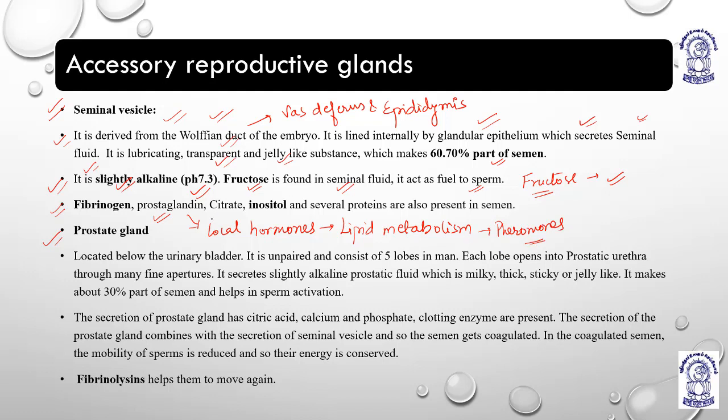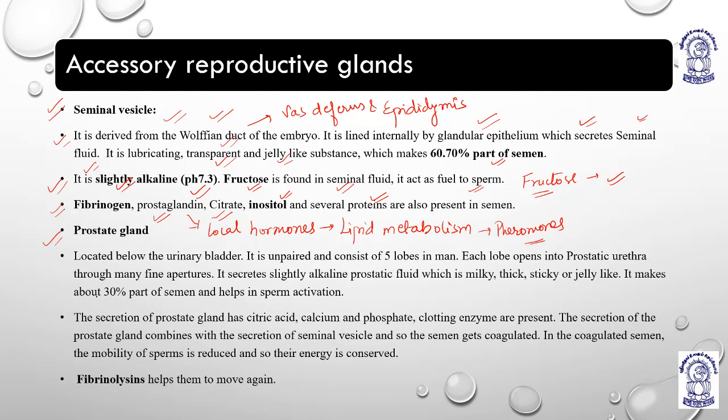It also contains citrate, a salt of citric acid. All these salts give an alkaline pH: bicarbonate, citrate. Inositol is a very important term. So fibrinogen, prostaglandins, citrate, inositol and several proteins are present in semen. Semen is basically formed by seminal vesicles.